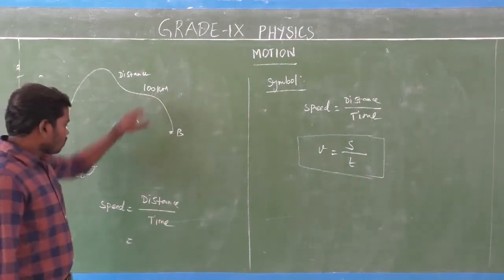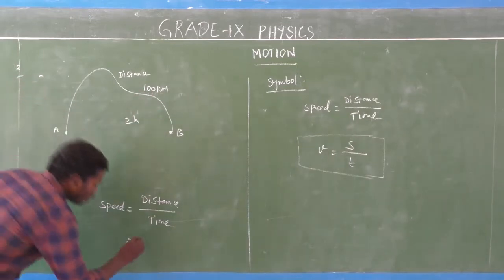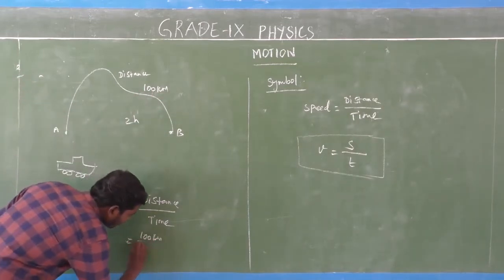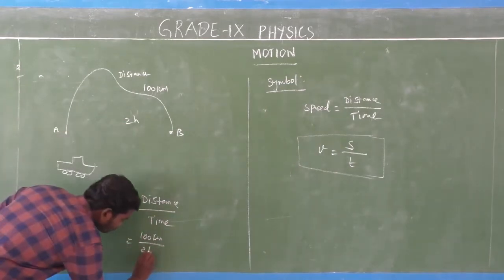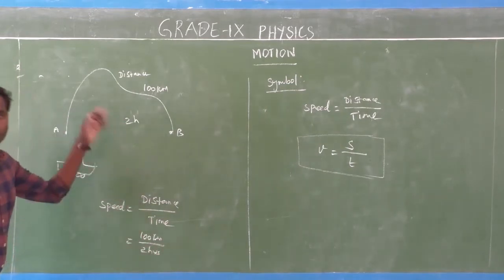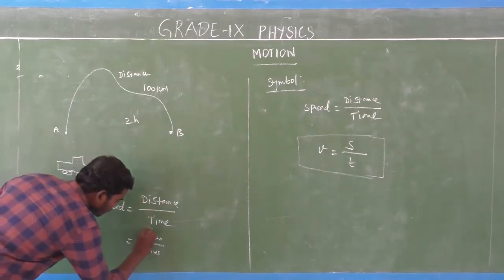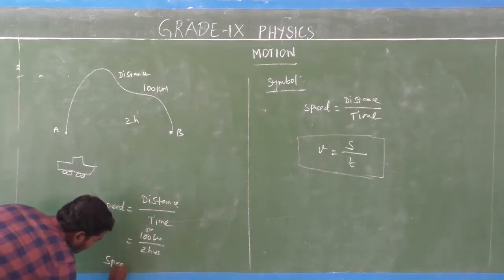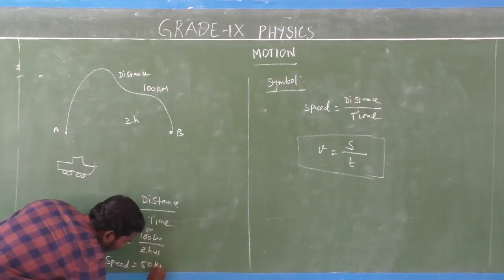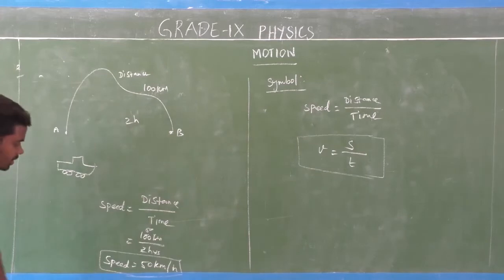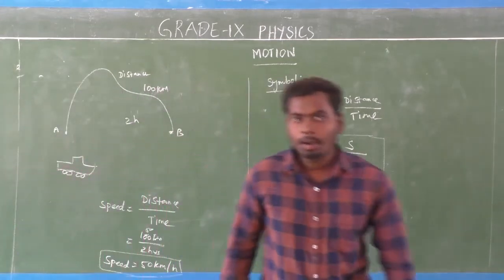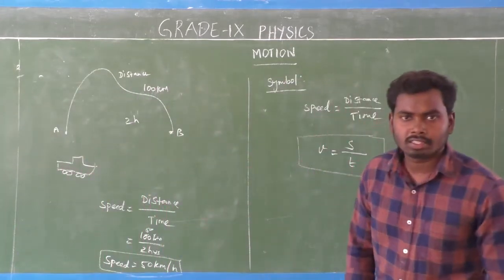Isn't it? Here, what is the distance? 100 kilometers. So distance 100 kilometers divided by time 2 hours. Dividing both, we get 50. So speed of the car, how much? 50 kilometers per hour. That is the speed of this car, isn't it?